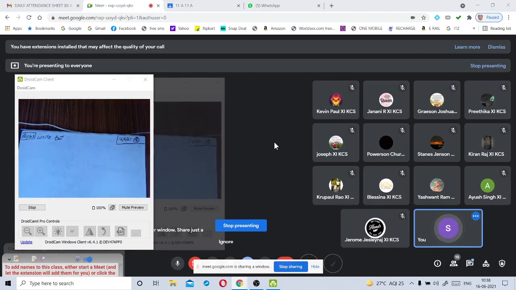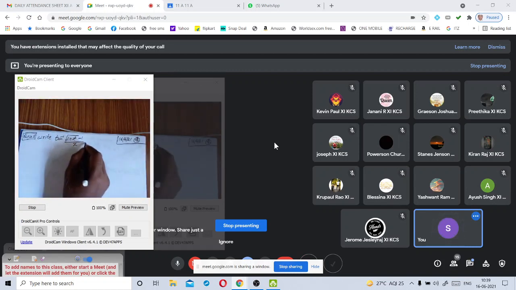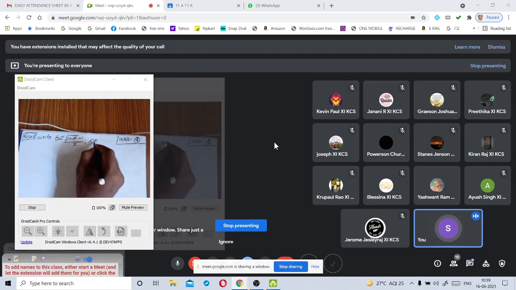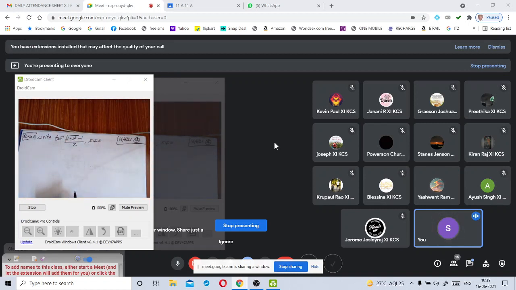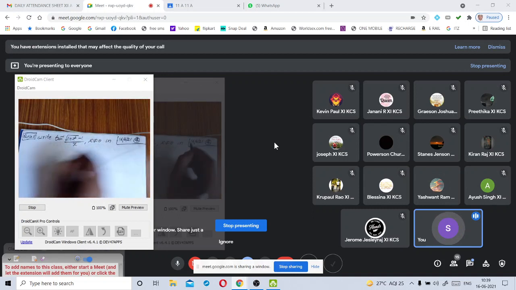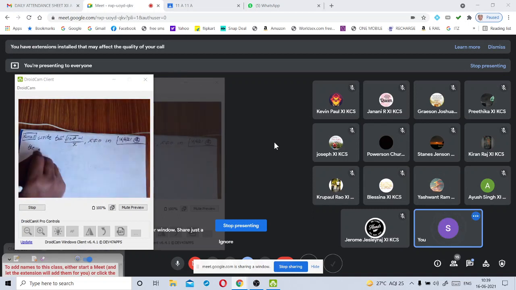Tan inverse of [square root of 1 plus x square, minus 1] whole divided by x, where x is not equal to 0, in the simplest form. This is the actual question, in the simplest form.